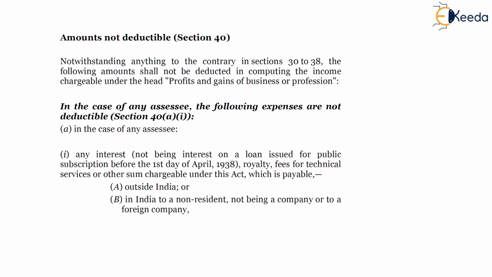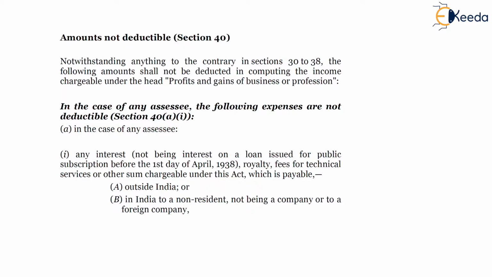However, if taxes are deducted in the succeeding previous year and payment is made in the succeeding previous year, then expenditure deduction will be allowed in the succeeding previous year only.